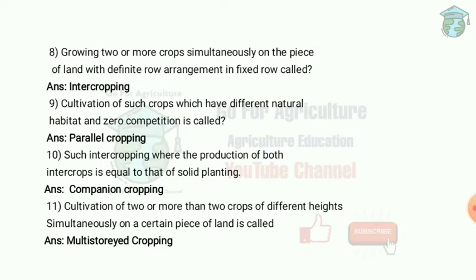Next question, cultivation of two or more crops of different heights simultaneously on a certain piece of land is called multi-storey cropping. So multi-storey cropping is a very different concept in which different crops of varying root pattern and duration and of different heights are practiced. So for example, coconut, black pepper, cacao and pineapple. So the height of coconut is higher than cacao and pineapple, but the root pattern is more for cacao, that is 200 centimeter initially, then coconut. So this is the practice of growing different crops of varying root pattern.